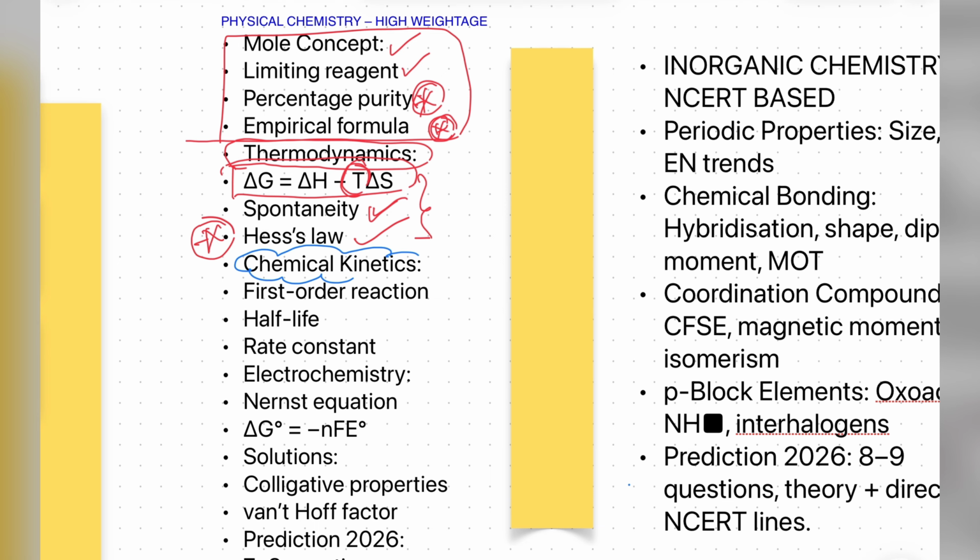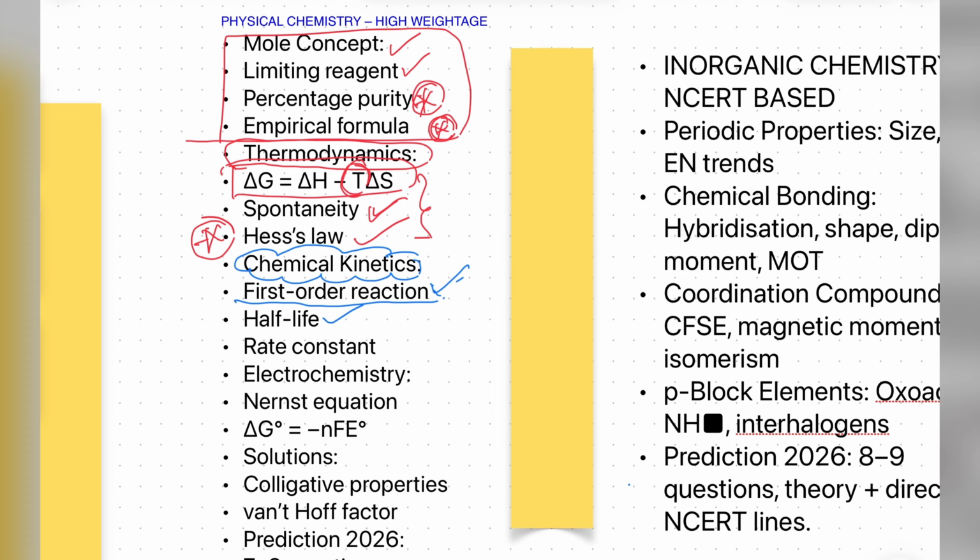Next one, chemical kinetics. Which areas of chemical kinetics are important for JEE Main? See, first order, which we just discussed. This is a compulsory question; one problem will be given. In this, half-life is also asked. For first order questions and half-life, we need to practice the integrated equation and the integrated half-life equation.